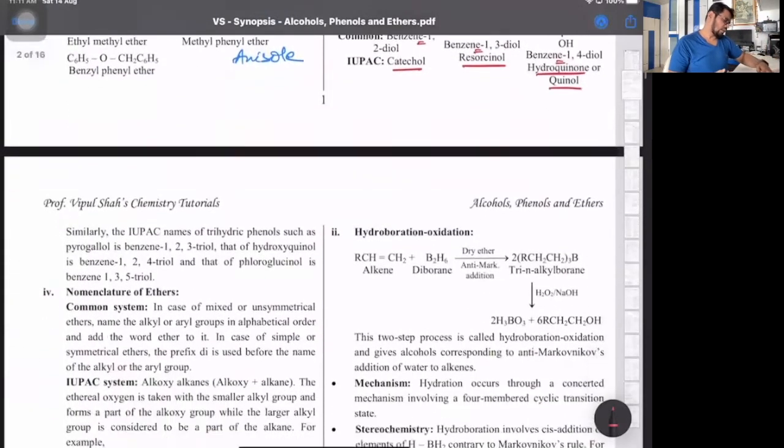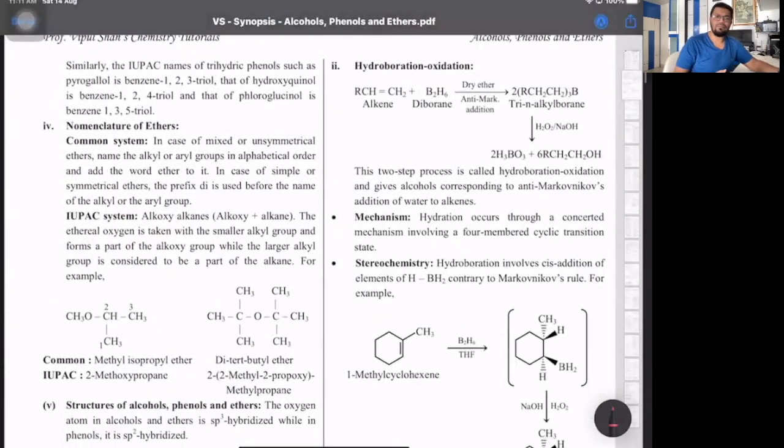Then the next is ethers. Ethers, what we call them: the 2 alkyl or aryl groups are written alphabetically followed by the word ether. If both the groups are the same, the prefix di is used. And if they are dissimilar, then they are in alphabetical order. In IUPAC, the alkyl group with fewer carbons along with oxygen is called the alkoxy group, and the other part becomes the parent alkane.